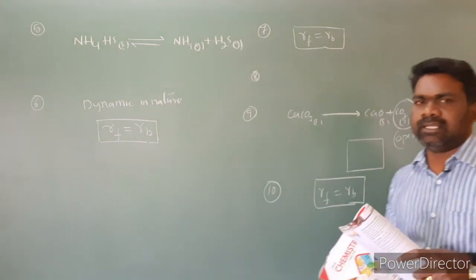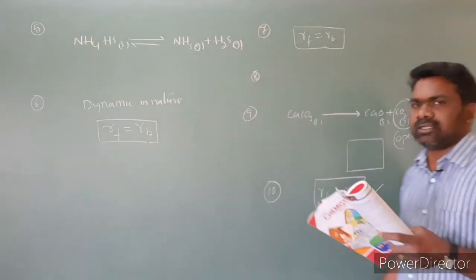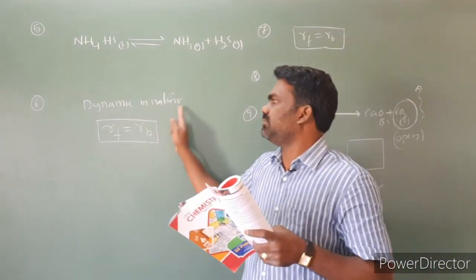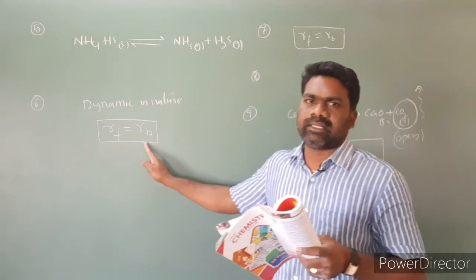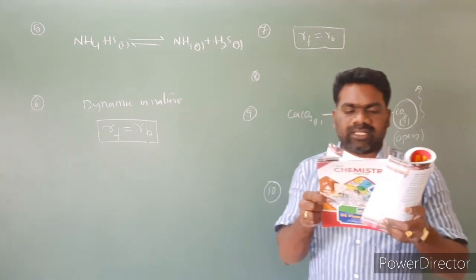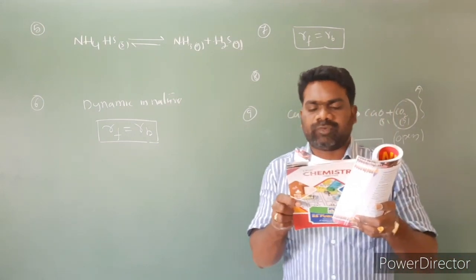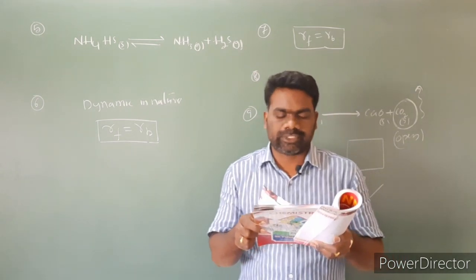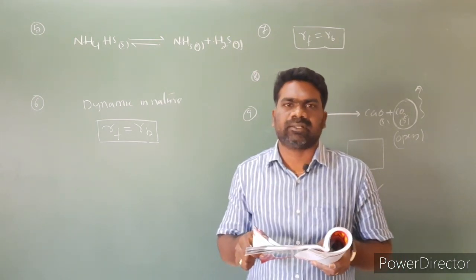At the equilibrium state, the rate of the forward reaction is equal to the rate of the backward reaction. So chemical equilibrium is dynamic in nature because the rate of the forward reaction is equal to the rate of the backward reaction. So for question number 10, the fourth option is correct: both forward and backward reactions occur at all times with the same speed.